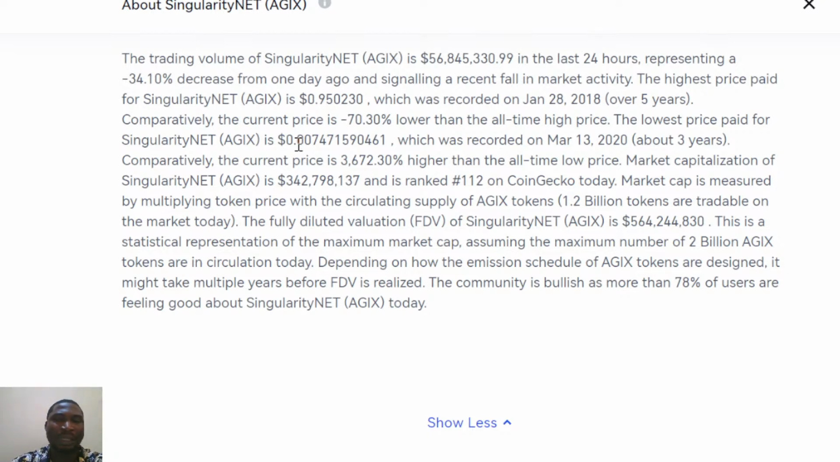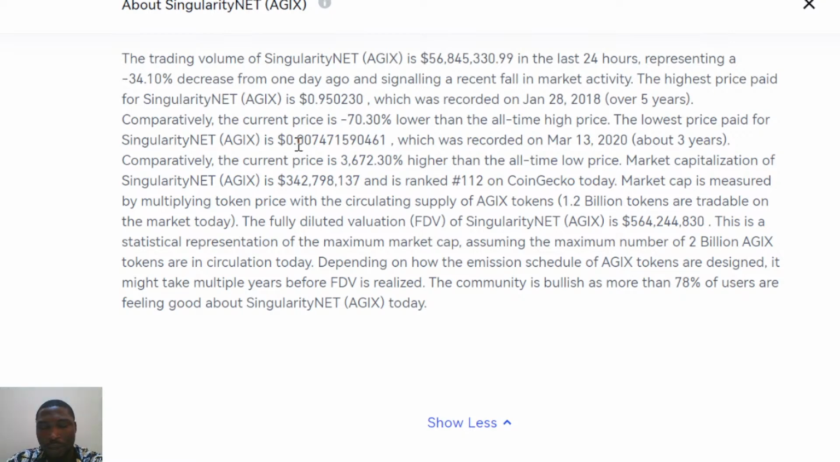And also, the market cap is measured by multiplying the token price by the circulating supply of the AGIX token. Around 1.2 billion tokens are tradable on the market today, which is also another important factor.